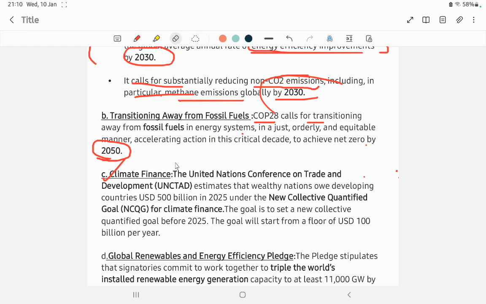They are telling the poor countries to not pollute.